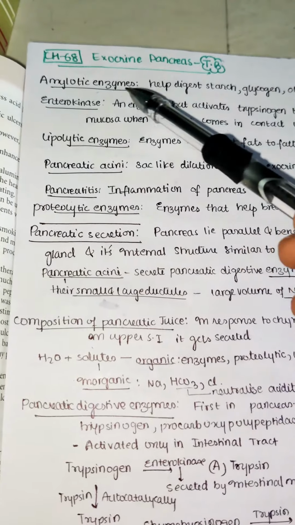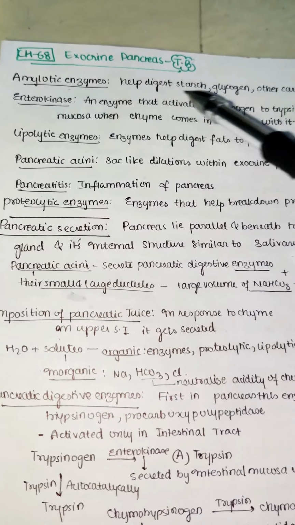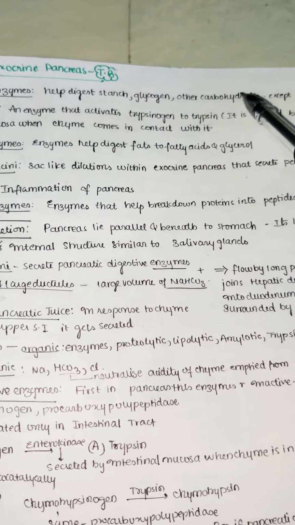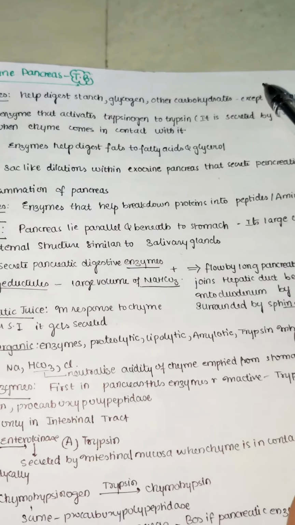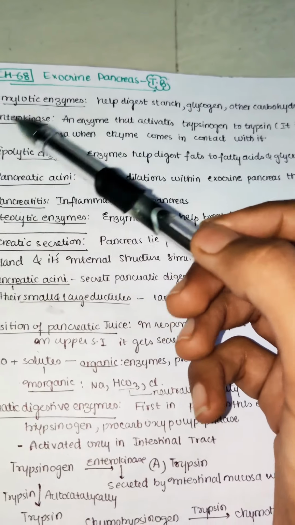So first we need to see the amylolytic enzymes. These are the enzymes which are mainly useful for helping in digestion of starch, glycogen and other carbohydrate substances except cellulose. So remember, except cellulose, all carbohydrates are digested by means of amylolytic enzymes.